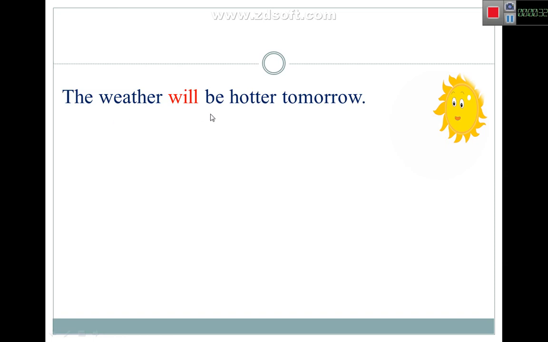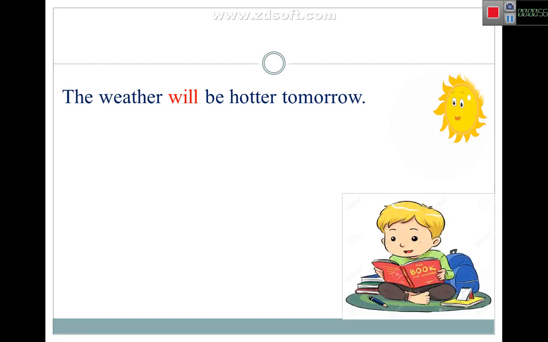The weather will be hotter tomorrow. What do you think? Just look at the sentence. So when we say the weather will be hotter tomorrow, we are talking about something that's happening tomorrow, not now. And the next sentence, please.